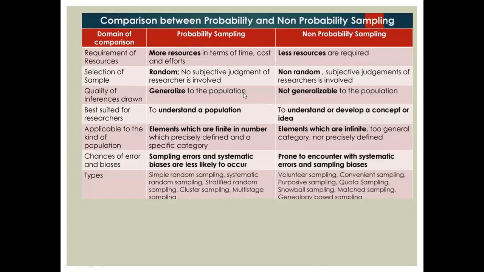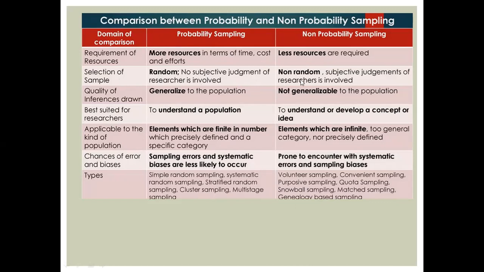Now, comparison between probability and non-probability sampling. Requirement of resources: in probability sampling, more resources are required in terms of time, cost, and effort. In non-probability sampling, fewer resources are required. Selection of samples: in probability sampling, there is random selection and no subjective judgment of the researcher is involved.